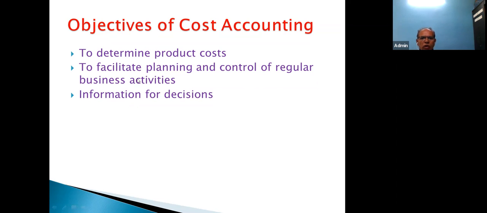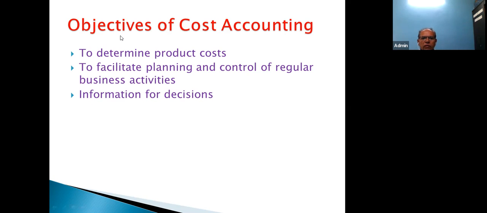So cost accounting will help you with planning, and not only planning, it will also help you in controlling regular business activities, like purchase of material, then engaging laborers, etc. For this area also, cost accounting will help you. So these are the regular activities.